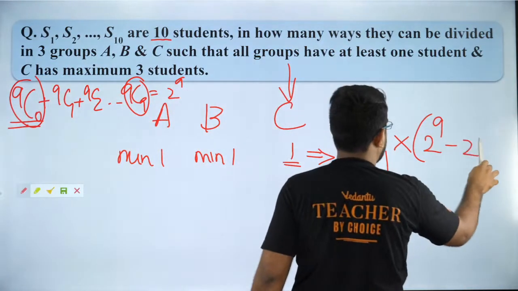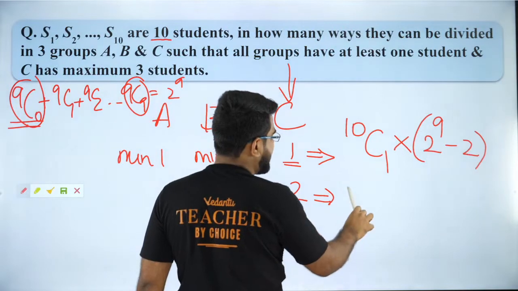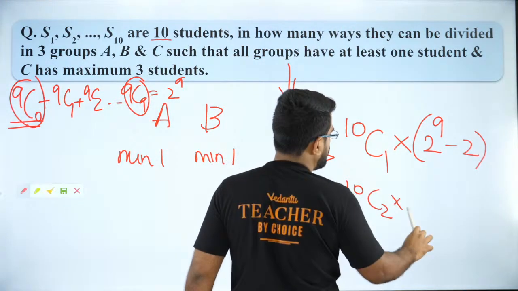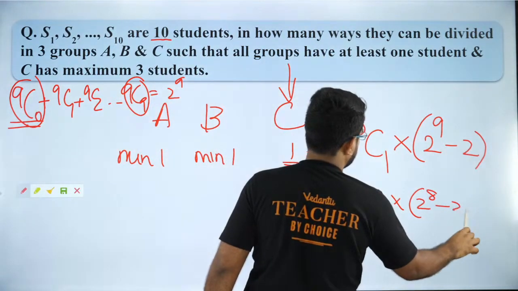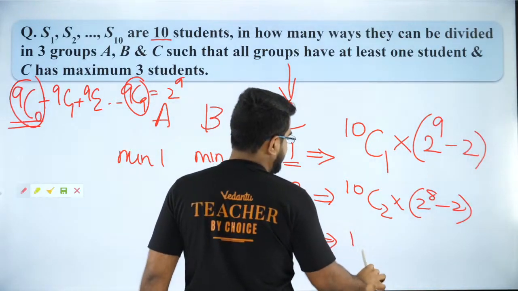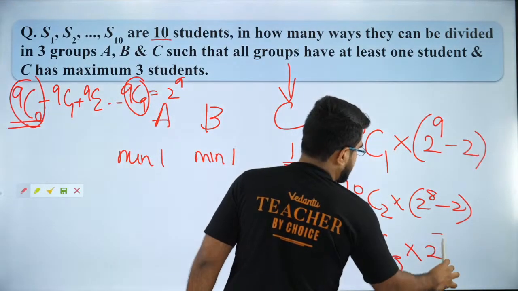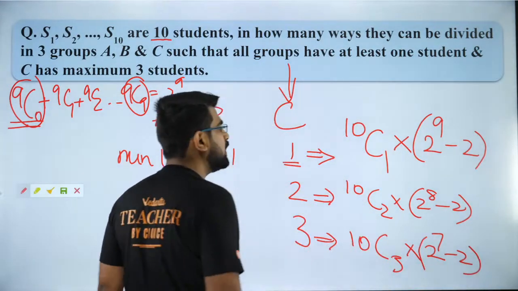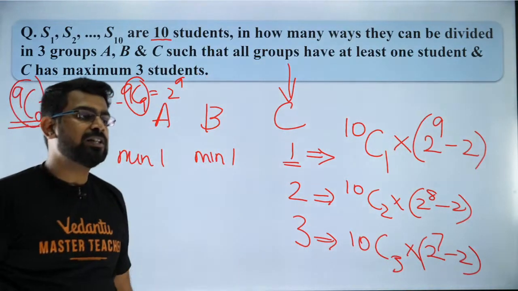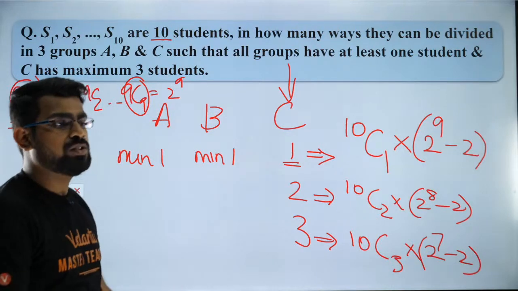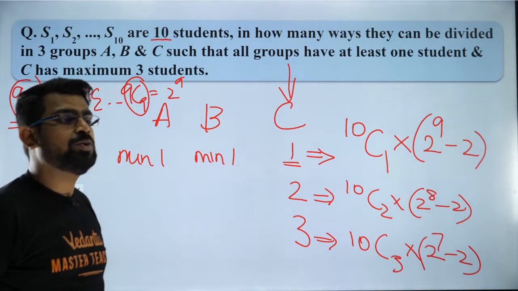So those 2 I will remove, and here it will be 10C2 into 2 to the power 8 minus 2. And here it will be 10C3 into 2 to the power 7 minus 2. So that will be your answer. You add it up. This is the way you guys will solve it, and this is the way you calculate it.